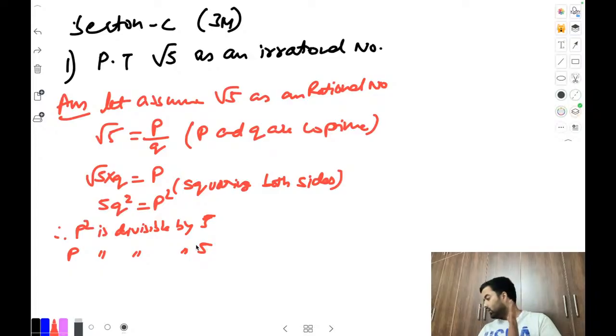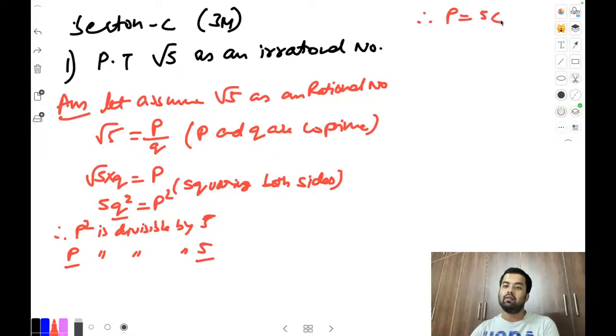So what we got? We got the factor of p here, which is 5. If we get the same number for q also, then our assumption will be wrong. Now let's do the same thing. Therefore, at the p place, what will we keep? 5c. According to the question, you have to keep. Here it is root 5, so 5c. Suppose it is root 3, so you'll keep 3c there. This thing you know, right?